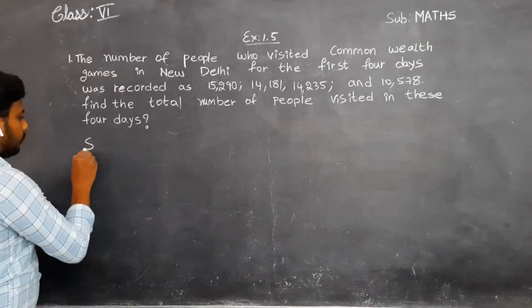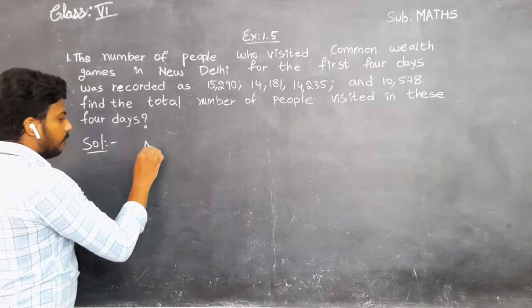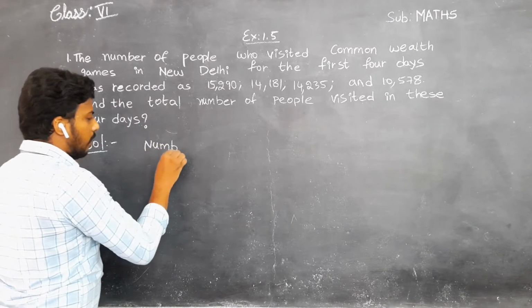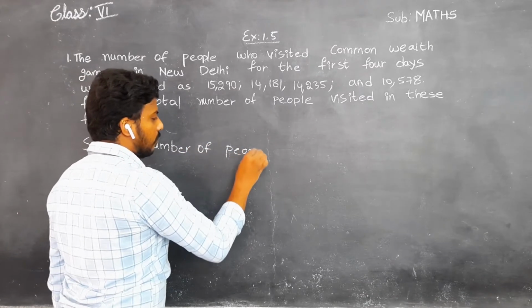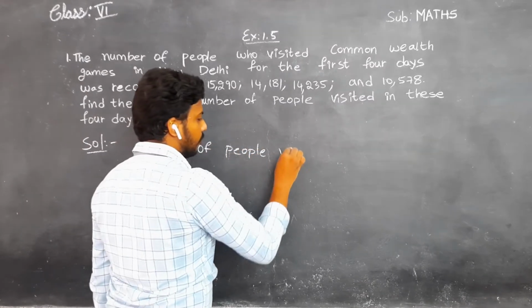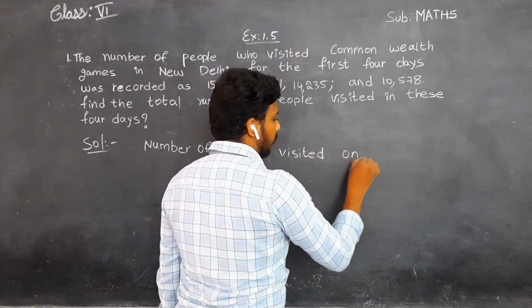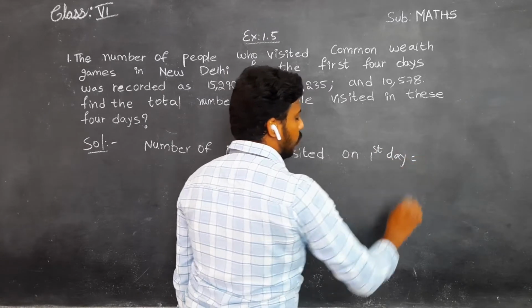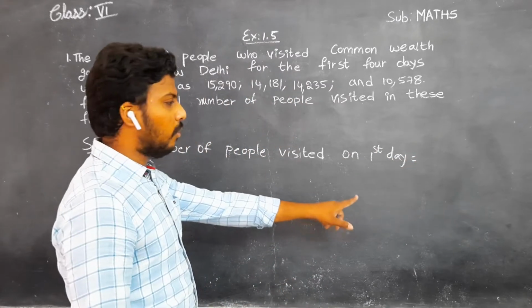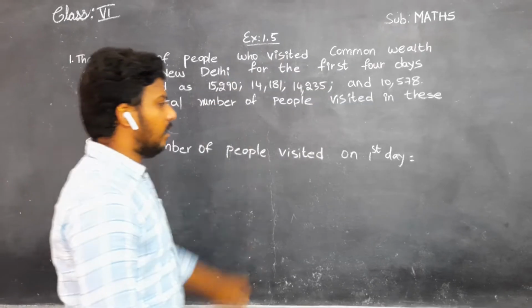See solution. Number of people visited on first day equal to, write the number of people who came on first day. What's the value? 15,290.